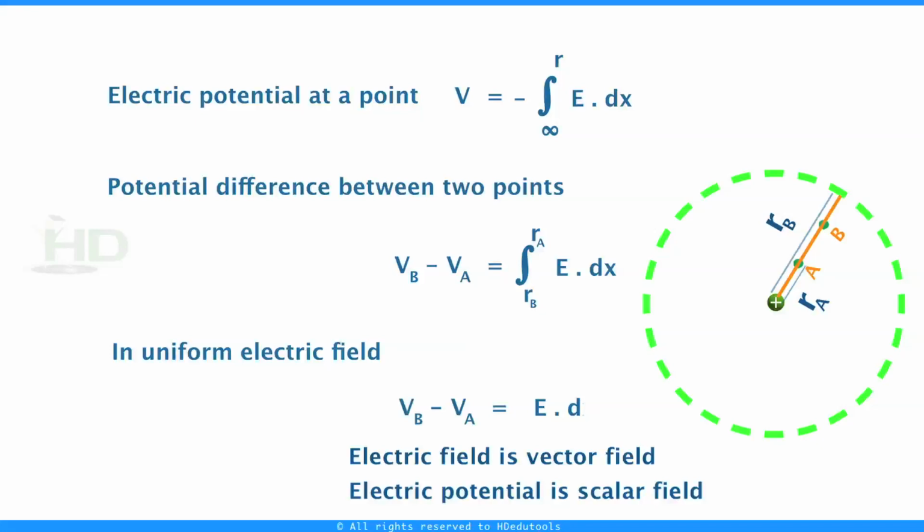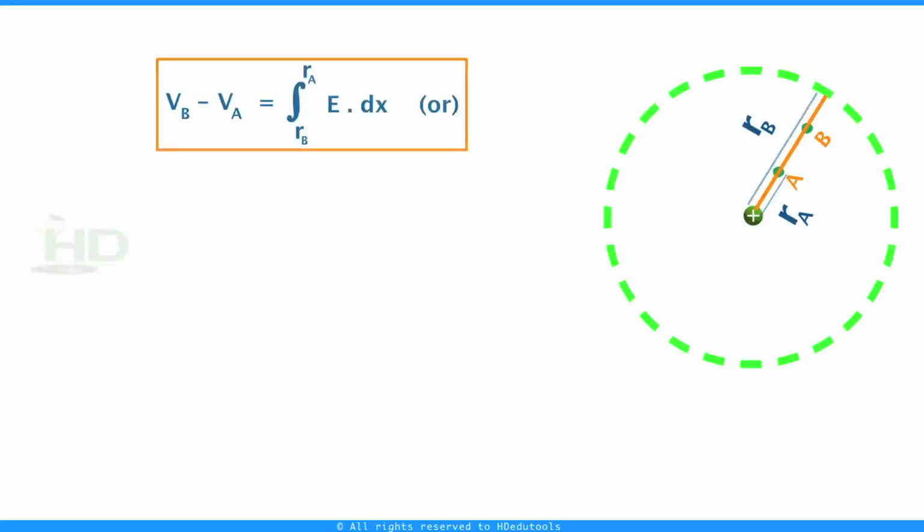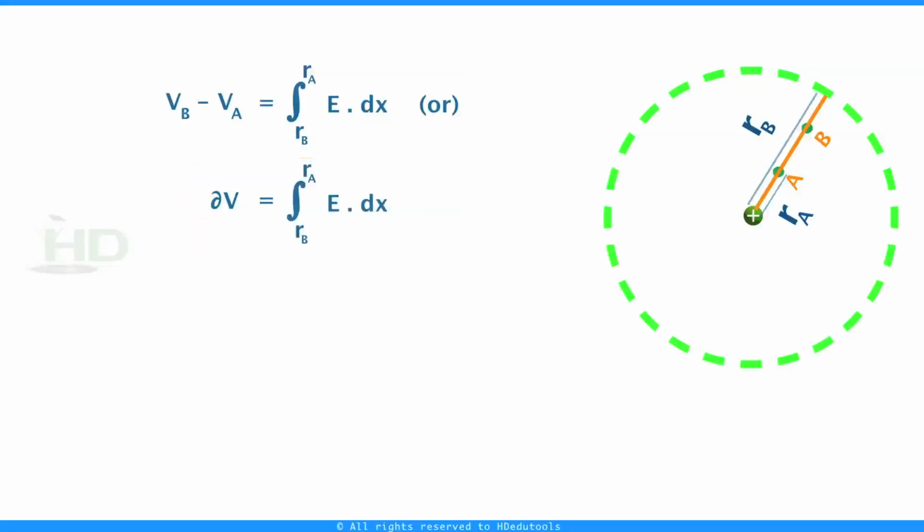We can write VB minus VA equal to the integration from RB to RA of E dot dx, or dV equal to E dot dx, or we can write E equal to minus dV by dx. This is for one dimension.